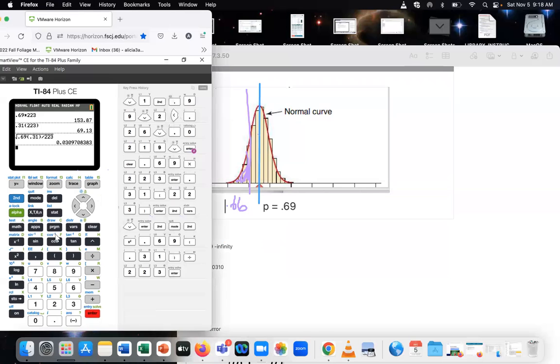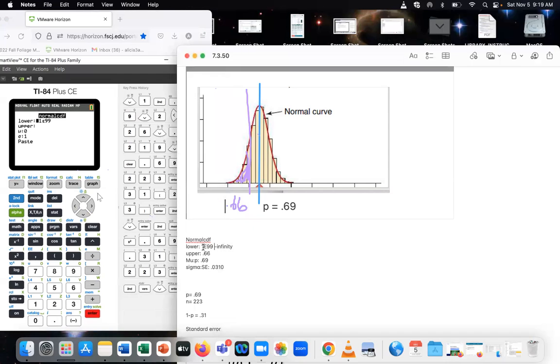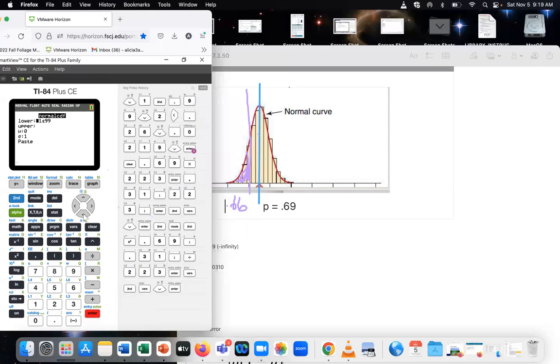So let's go ahead and do it together. We do second distribution. Oops, that's my vars menu. See how that says vars? That's not the right menu. Go back to distribution, so I hit second one more time. You can always clear out if you're not sure: just hit delete, clear, get out of there, start over. Go down to number 2, normal CDF. This time, the negative infinity had already been placed in there for me. Oh, I didn't have my negative there. Thank you, calculator. So you go from negative infinity up to that p hat value,